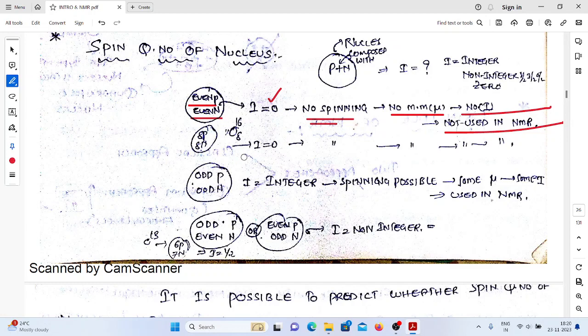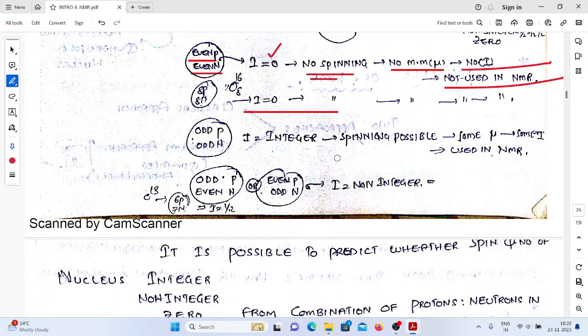C12 (6) and O16 (8) are the examples. Suppose the nucleus has an odd number of protons and an odd number of neutrons, the I value is going to be an integer. Spinning is possible, some I value will be there, so it can be used in NMR.